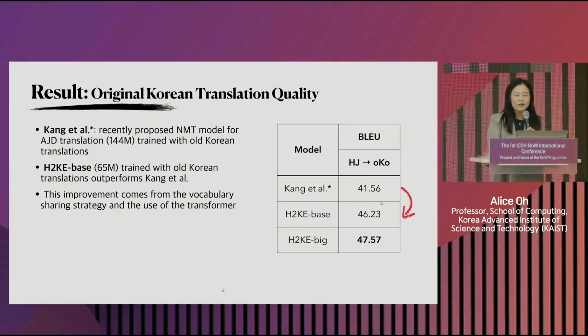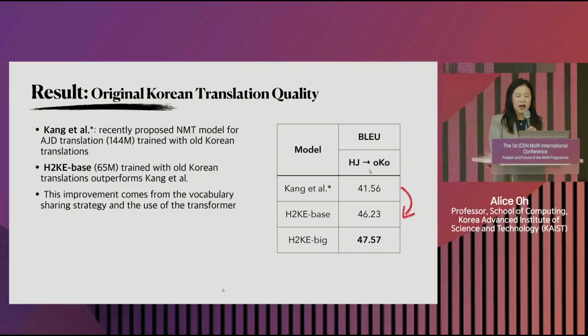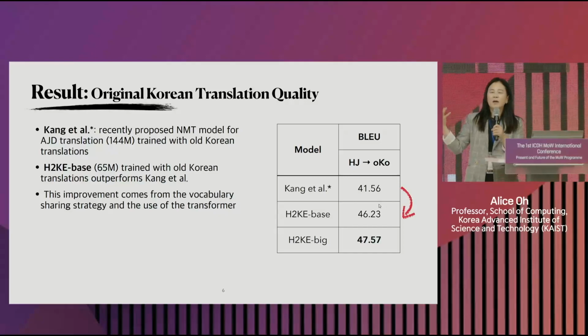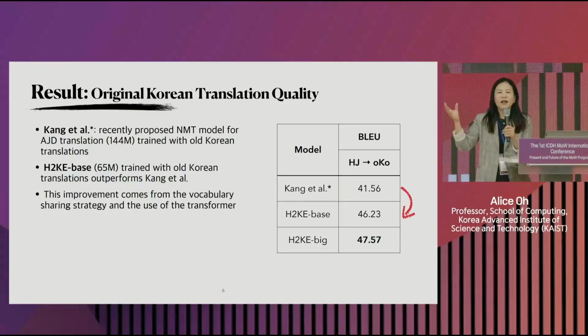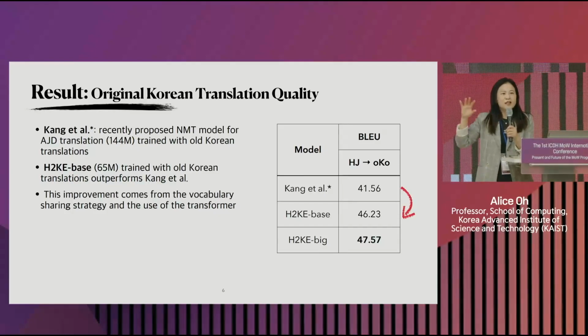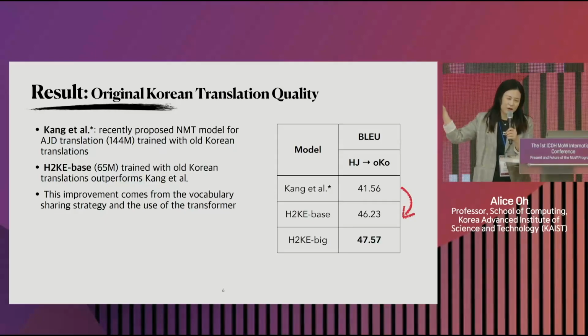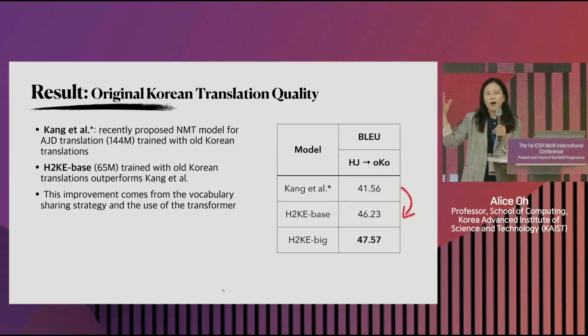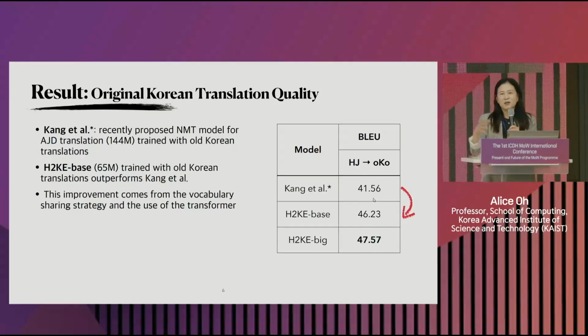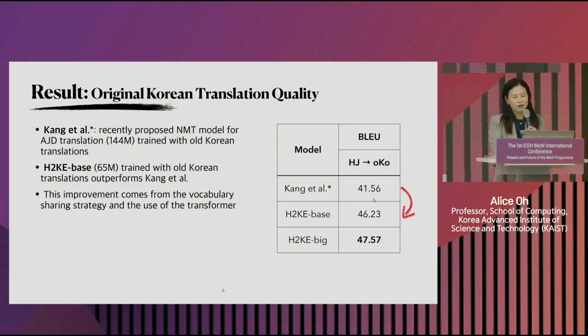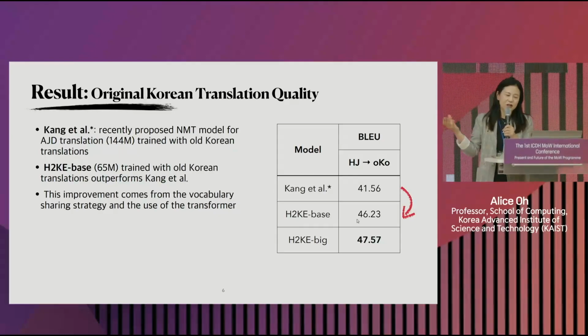So there was previous research that looked at translating Hanja into Old Korean, and the score that they got is 41.56. A very good translation system will get something like 60 for something like English to Spanish translation. 60 or 70, the higher the better, right? It does not mean 60 out of 100. It's kind of weird, the scoring system. But anyway, 41 means that it's sort of intermediate, it kind of works. And then when we apply our model, it improves about 10% to 46.